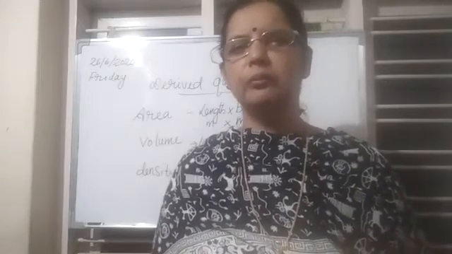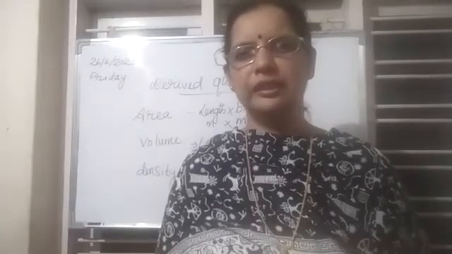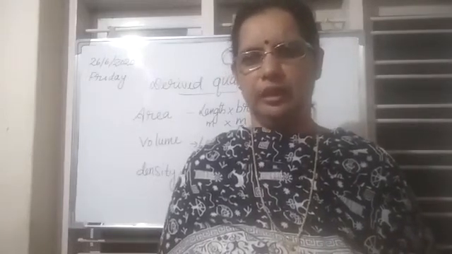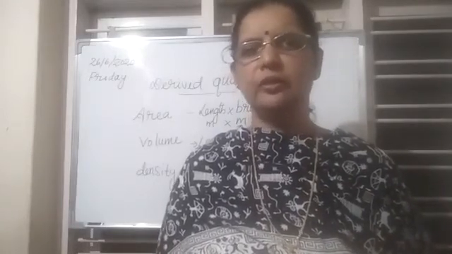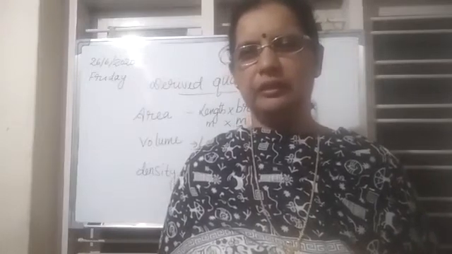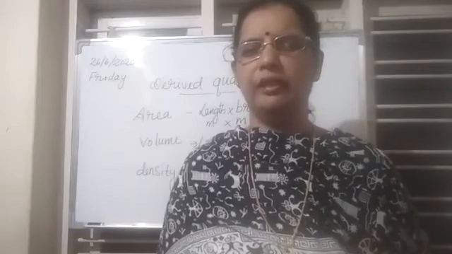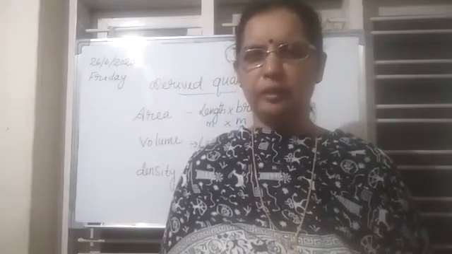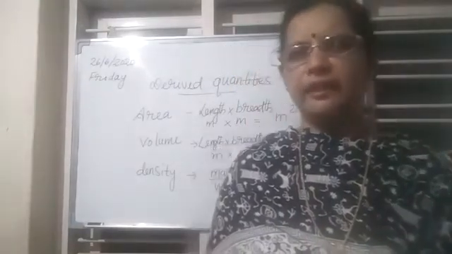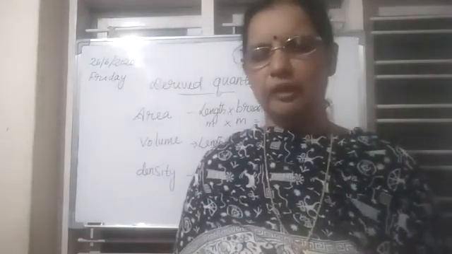So meter into meter, meter square. That is the SI unit of area. Meter square is the SI unit of area, square meter, isn't it? So such quantities which we can obtain from fundamental quantities are known as derived physical quantities.